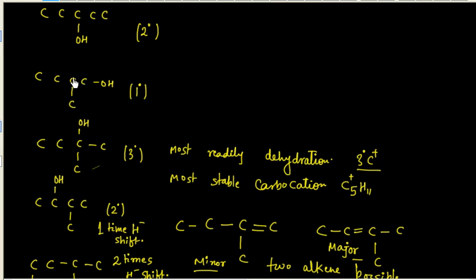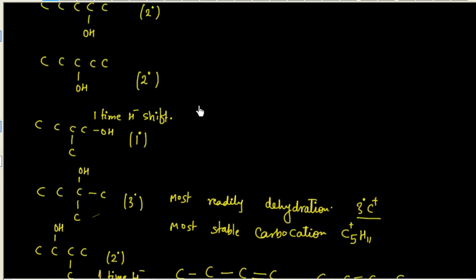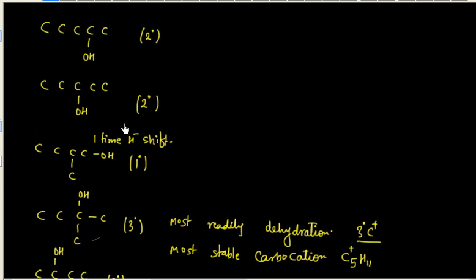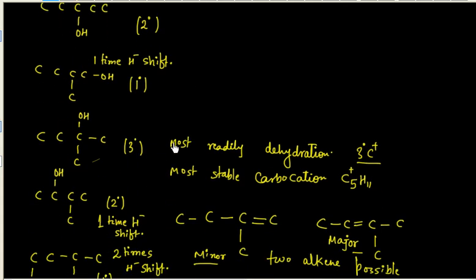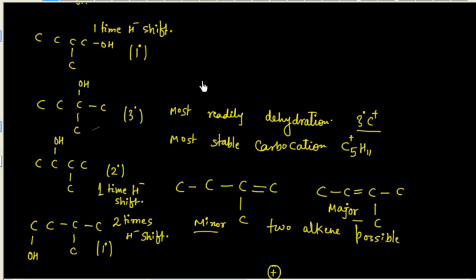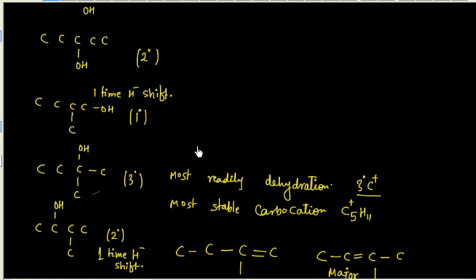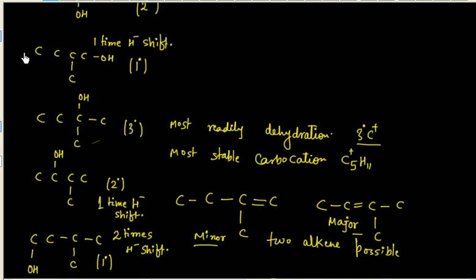If you have this one, if you do hydride shift, this will also give you the same carbocation, one time hydride shift, H minus shift. Anyone else? This one cannot generate because for same carbocation I should have same a skeleton. If a skeleton is not same, this means I must have one branching. So I have to look the answer only in case of one branching. So only in case of these three I can have a possibility.